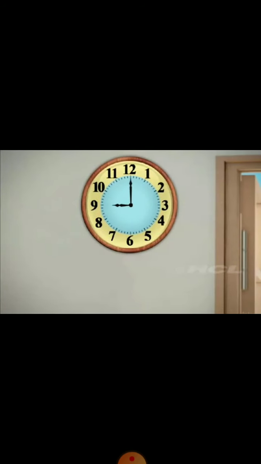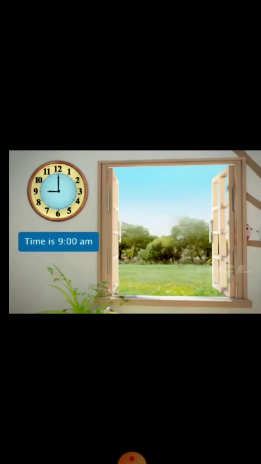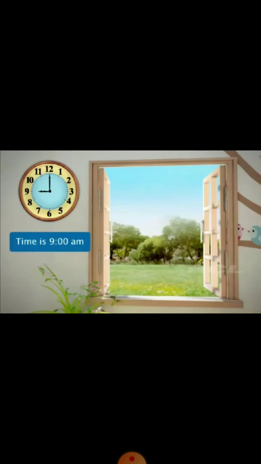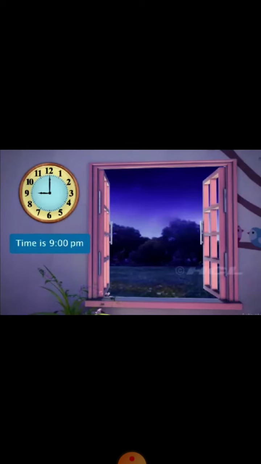In a day, there are 24 hours. Since the clock shows 12 hours, it means the hands of the clock show the same time twice in a day. So let's take the example of 9 o'clock. When it is daytime, we read the time on this clock as 9 a.m. And when it is night time, we read the time on this clock as 9 p.m.